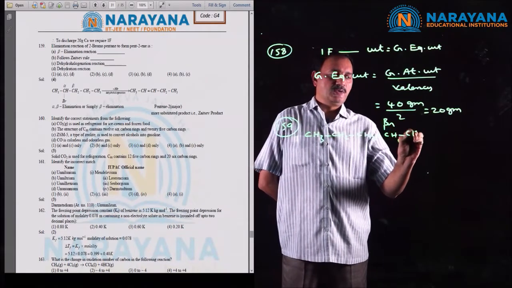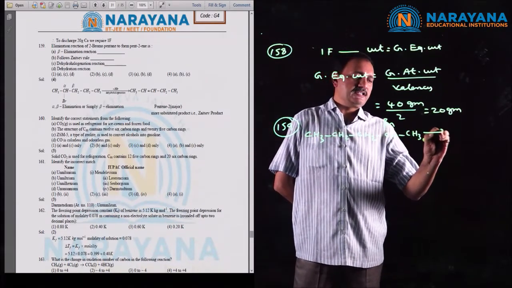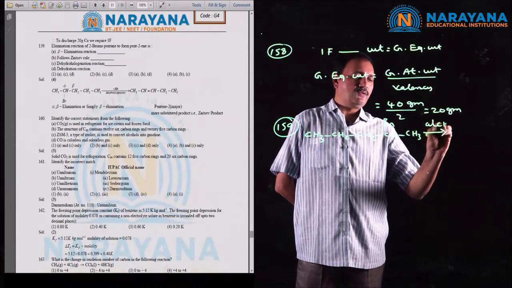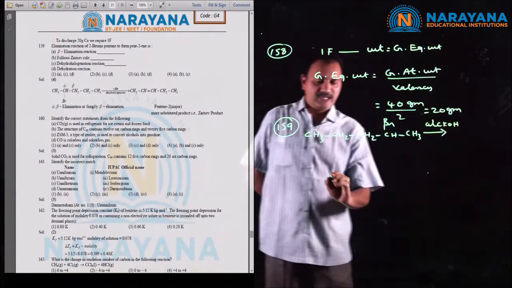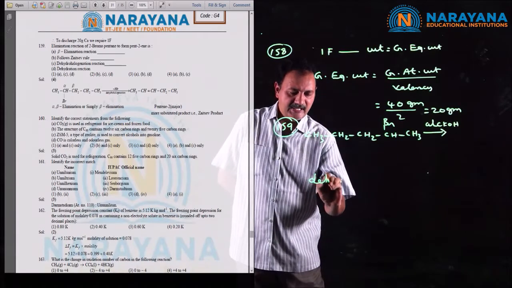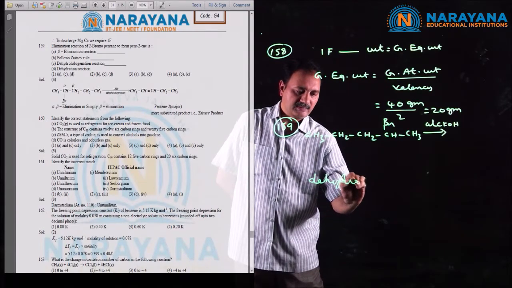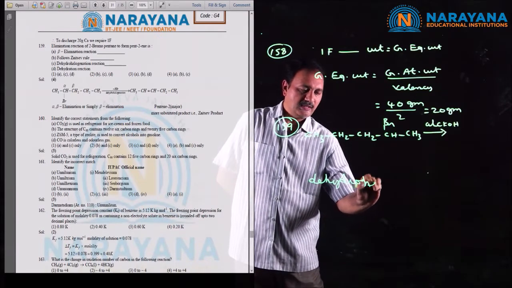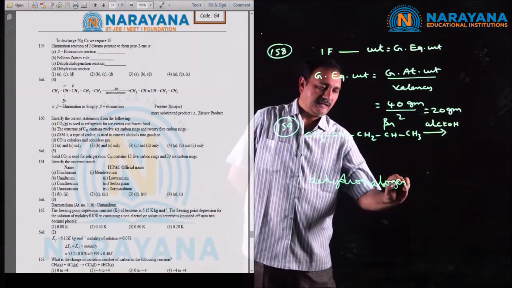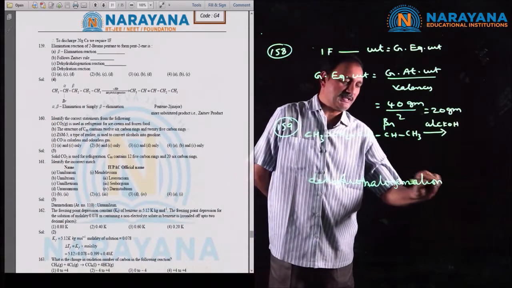Now this is 2-bromopentane. If it is allowed to react with alcoholic KOH, the reaction which is taking place is dehydrohalogenation. Dehydrohalogenation is the reaction that takes place.